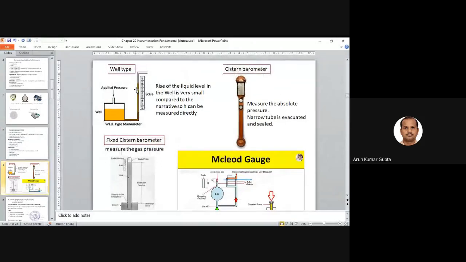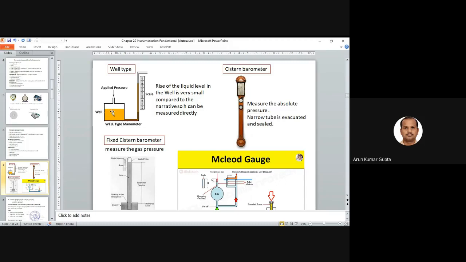Well type means the rise of the liquid level in the well is very small. This is an arrangement where we have one large tank connected with a very narrow tube. We call this large tank the well. When pressure is applied on the well, there may be only a minor change in its level. Basically this is a reservoir, as defined in thermodynamics. Reservoir means the capacity will not change.